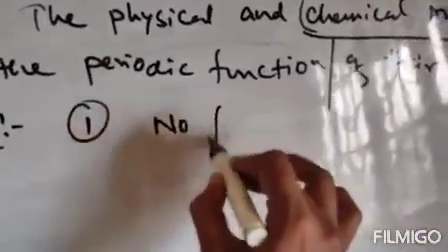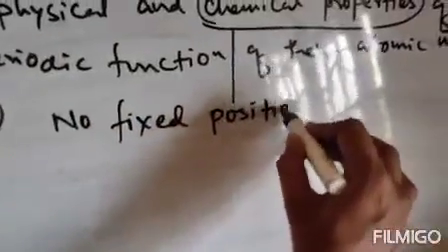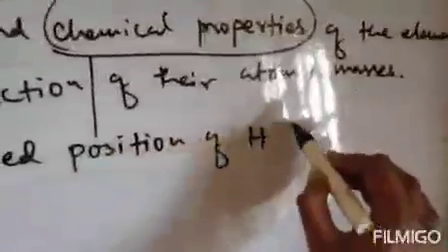So number one limitation is no fixed position of hydrogen in his periodic table.